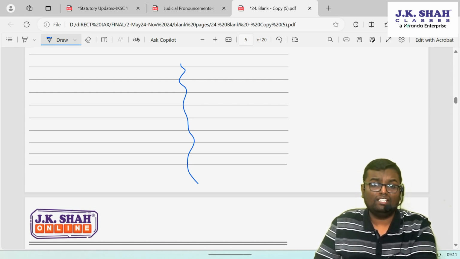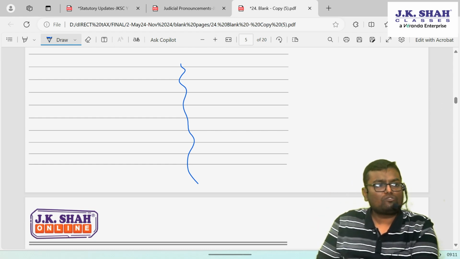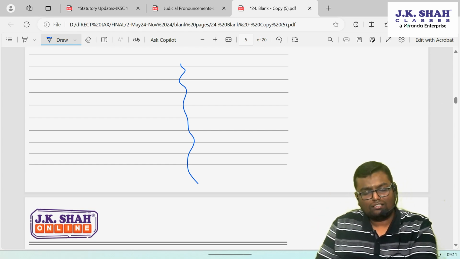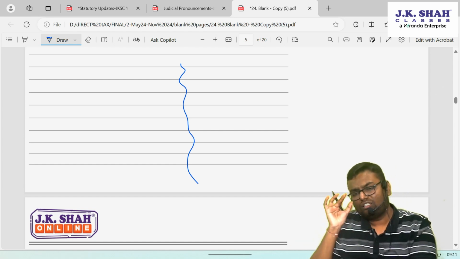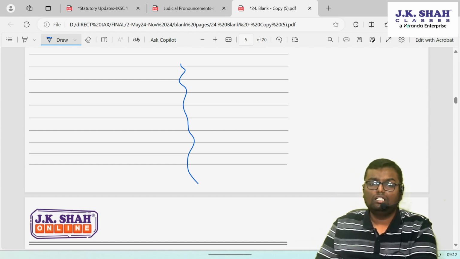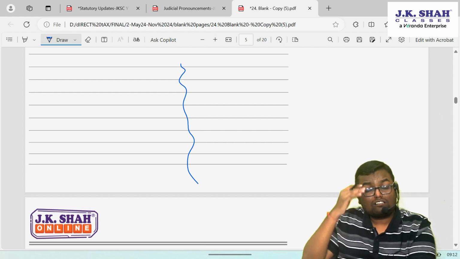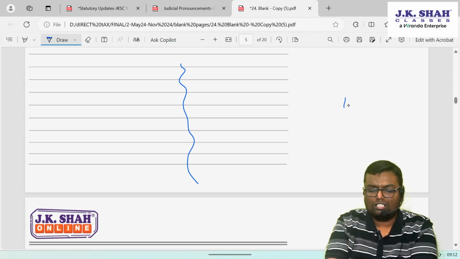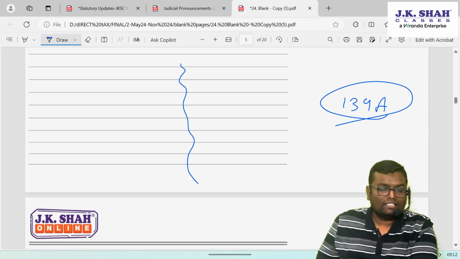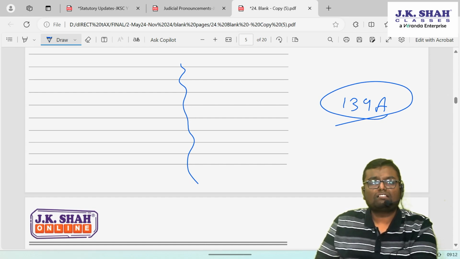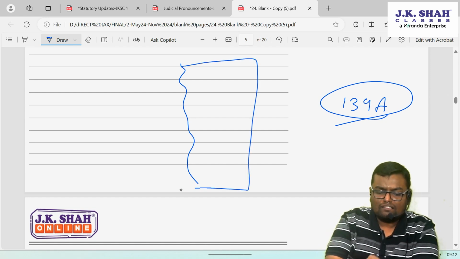If you purchase any vehicle other than two-wheelers, your PAN will be asked for. If you deposit more than 50,000 cash in a bank, your PAN will be asked for. There are so many transactions of this kind. However, what if a person is not having a permanent account number and is not supposed to take it also because he is not covered under the criteria of 139A? That person has not obtained a permanent account number, and that person is entering into such transactions.